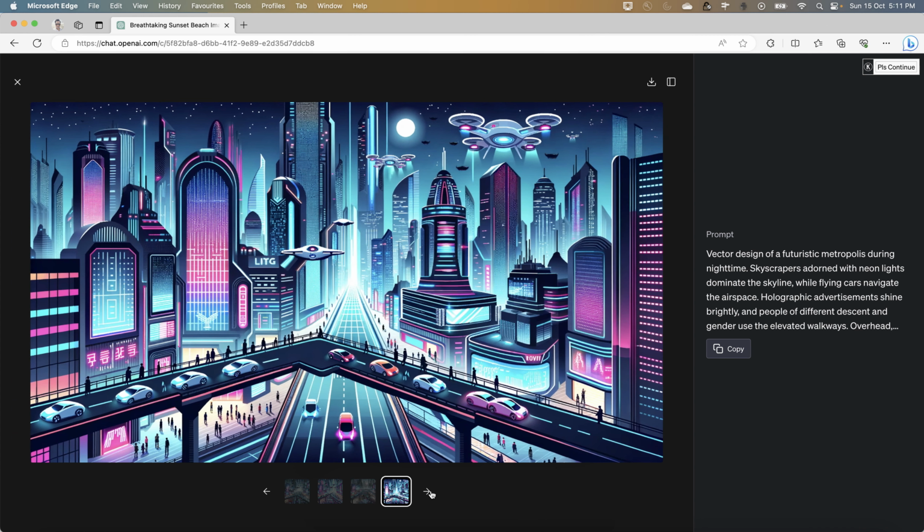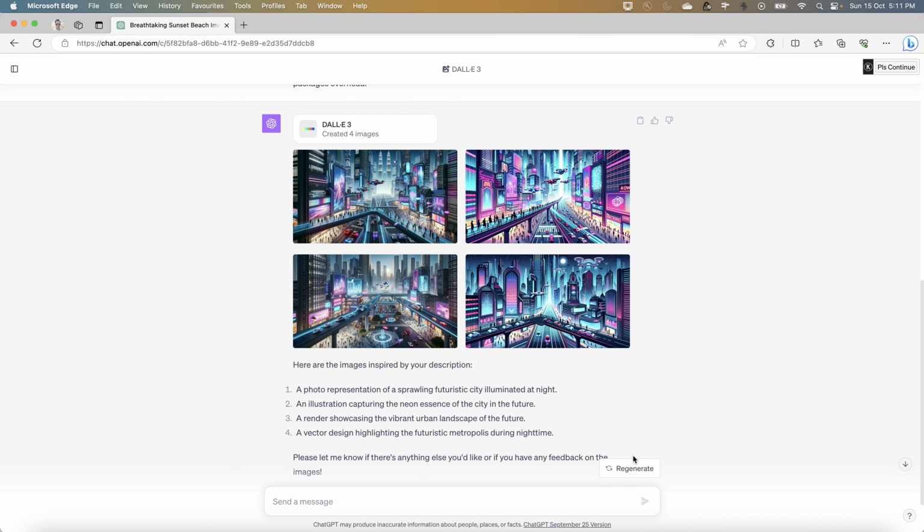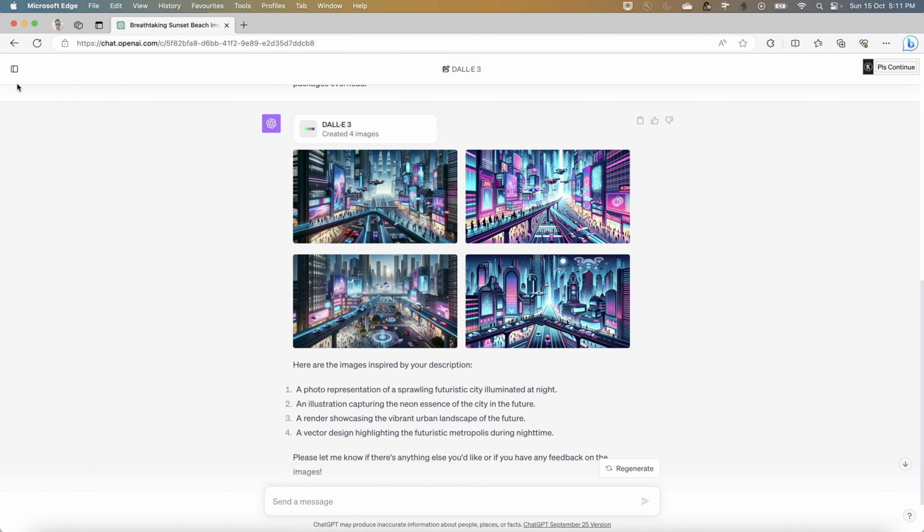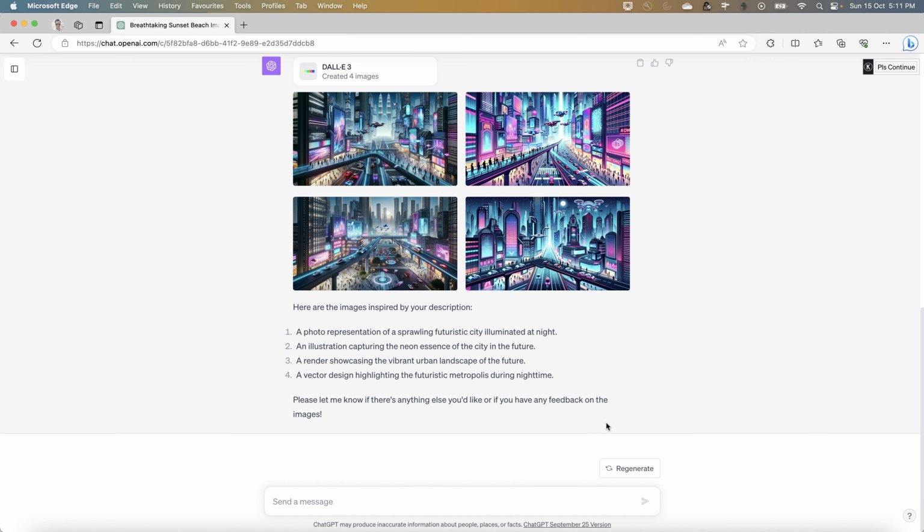You can try regenerating these from this regenerate button, in case you are not liking this one. You can certainly download this one, and you can just say, can you go ahead and generate another image on the basis of the fourth image or third image, so it can try generating the variations which we used to do in Midjourney itself, right? So this is one of that, and let me just go ahead and try mythical creatures.